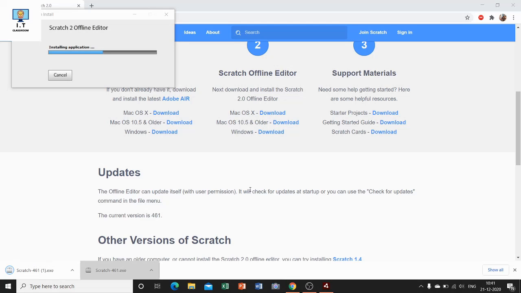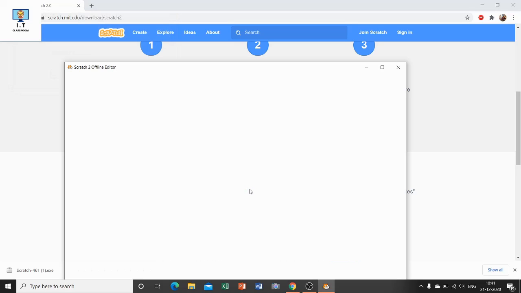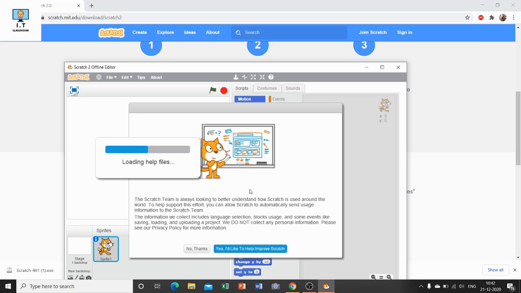Now it is installing the application on your laptop. Just see the change on your screen.